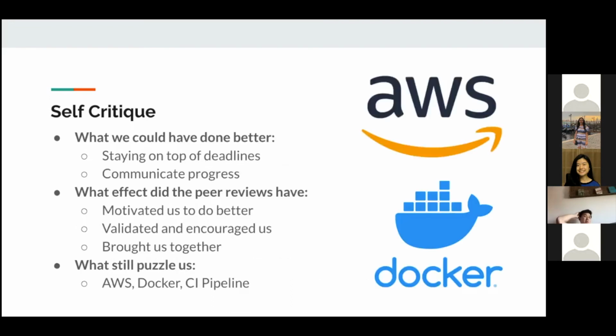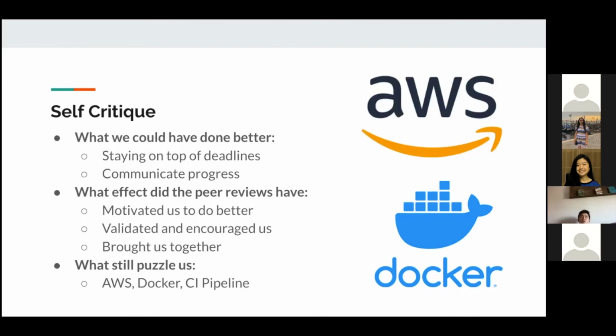Some things we could have done better, like I mentioned before, are staying on top of deadlines and communicating progress, really just being transparent about where we are on our work and how it's going. What effect did the peer reviews have? Motivated us to do better.